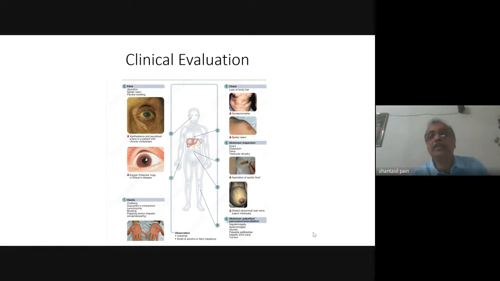Then you look at the faces. Sometimes we say the hepatic faces, a sallow complexion, presence of jaundice, and in alcoholic patients, sometimes you can get bilateral parotid enlargement. Then you look for the presence of anemia, cyanosis, jaundice, edema, clubbing. Anemia is quite common, anemia of chronic disease, or the patient may have bled from the varices.